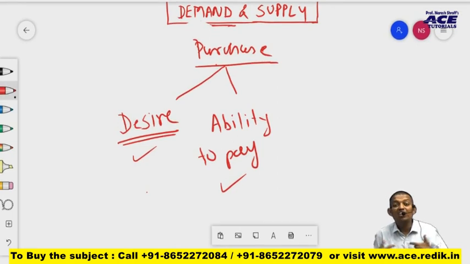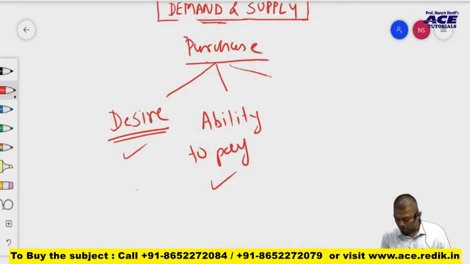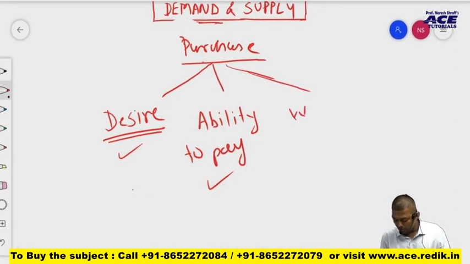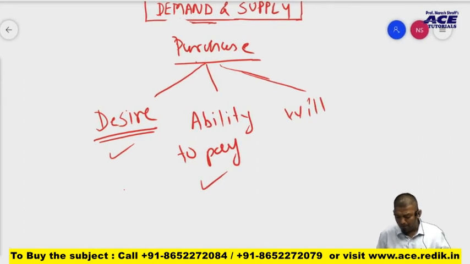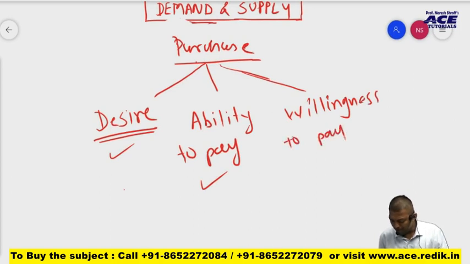That thing is willingness to pay for it. The third important condition to fulfill to become demand is what? Willingness to pay for it, right?